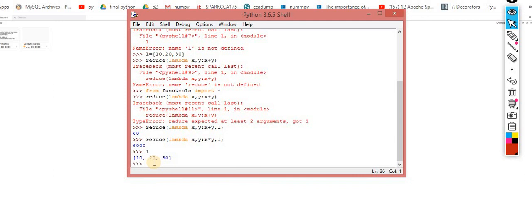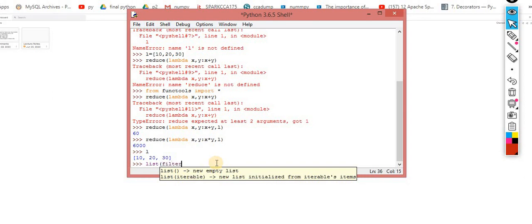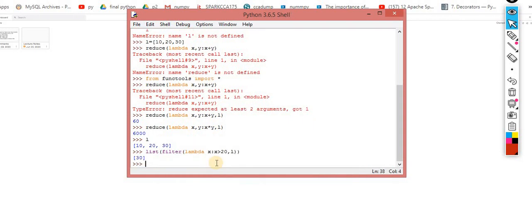Very simple. Now this is my L. So I am making a condition over here: list of filter of, the one I want to filter, lambda x colon x greater than 20. In this case I will get only one value, that is 30. So this is the way by which you can use the lambda expression.